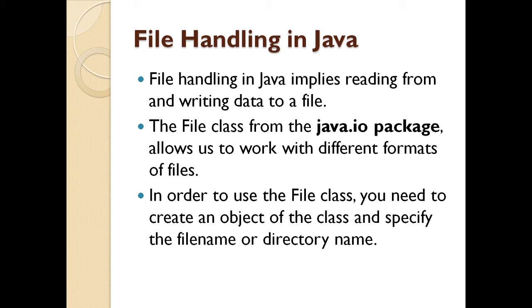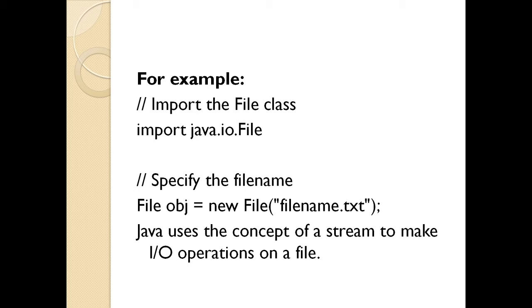In order to use the file class, we need to create an object of the class and specify the file name or the directory name. Now here we'll see an example. You import the file class, that is you import java.io.File. Then you specify the file name, that is you create an object of that file.